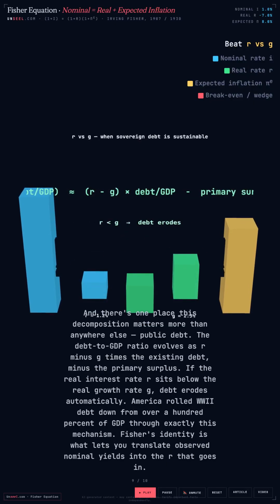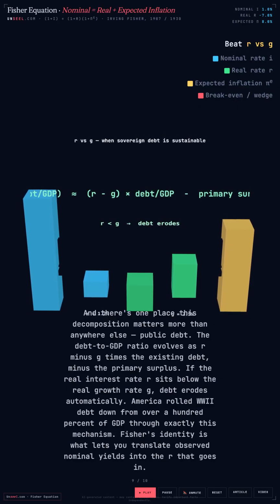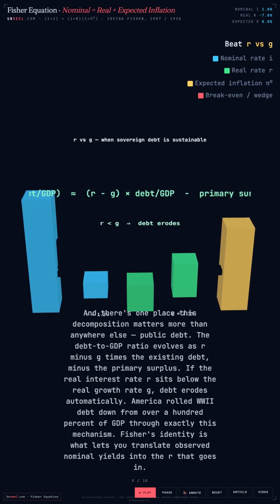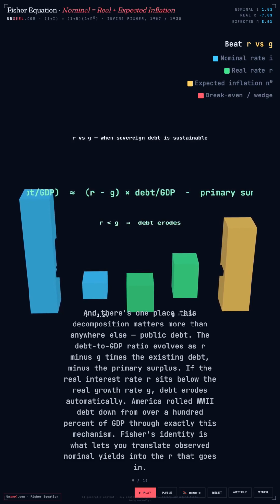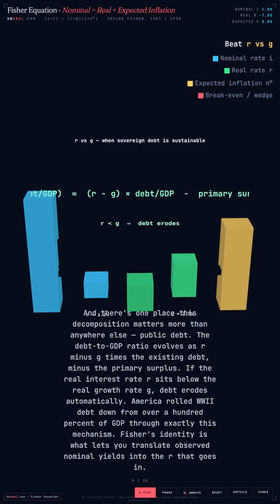And there's one place this decomposition matters more than anywhere else: public debt. The debt-to-GDP ratio evolves as r minus g times the existing debt, minus the primary surplus. If the real interest rate r sits below the real growth rate g, debt erodes automatically. America rolled World War II debt down from over 100% of GDP through exactly this mechanism. Fisher's identity is what lets you translate observed nominal yields into the r that goes in.